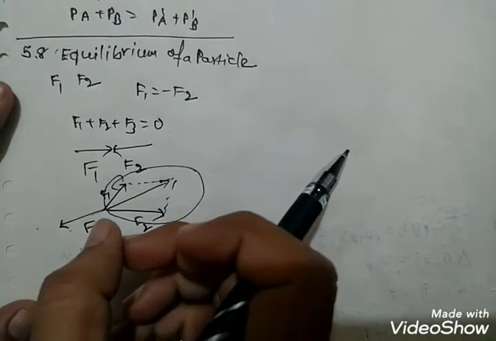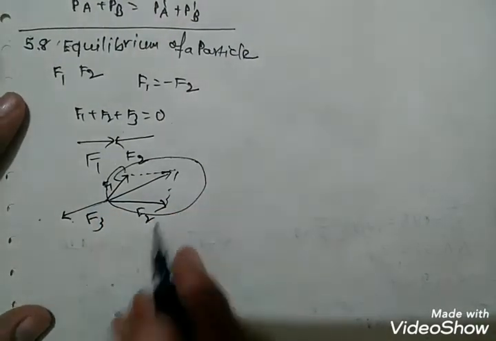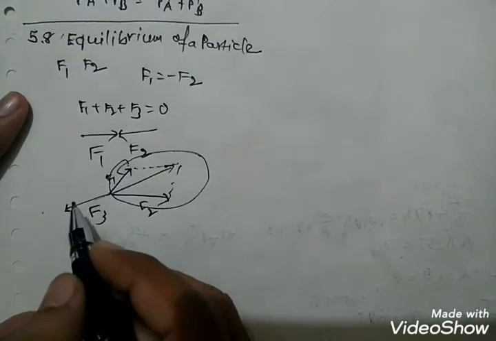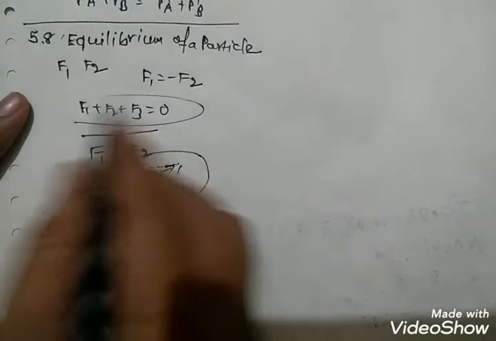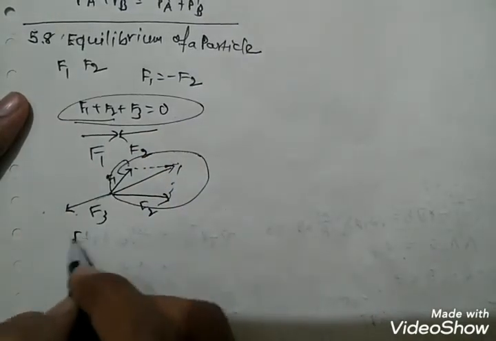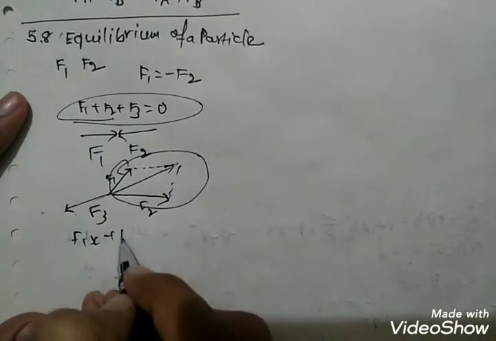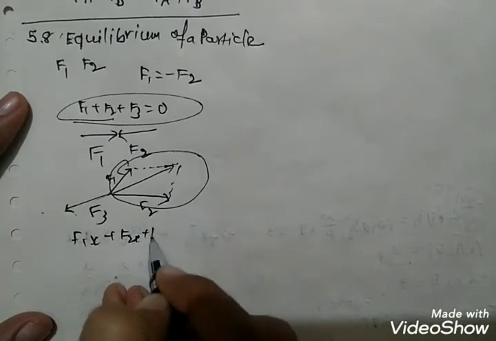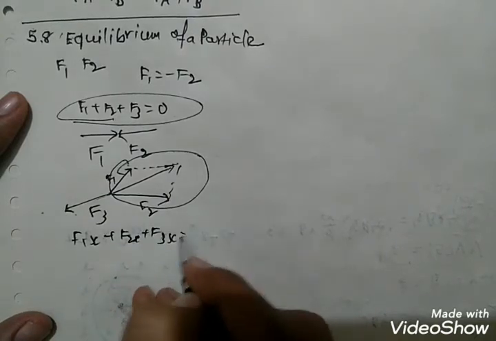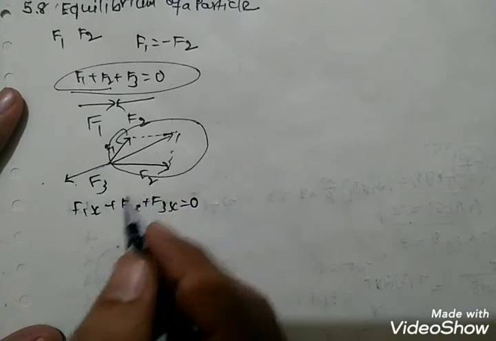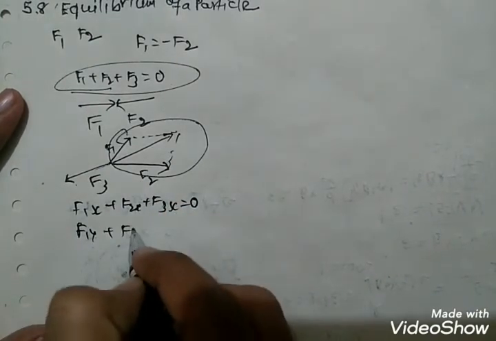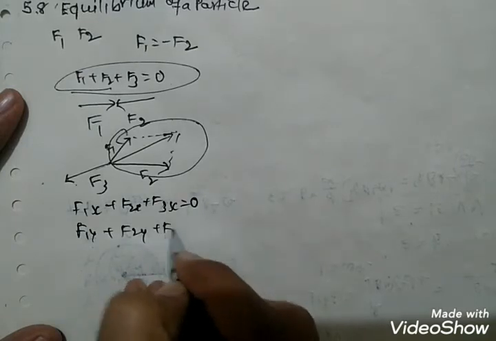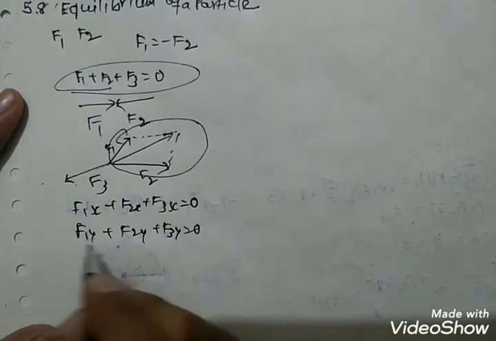So from the equation for F1, F2 and F3, we can write F1x plus F2x plus F3x is equal to 0. Same for the y-axis, F1y plus F2y plus F3y equal to 0.